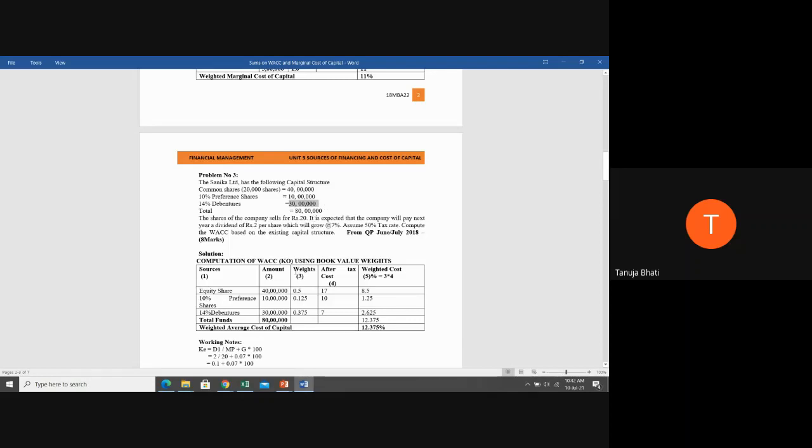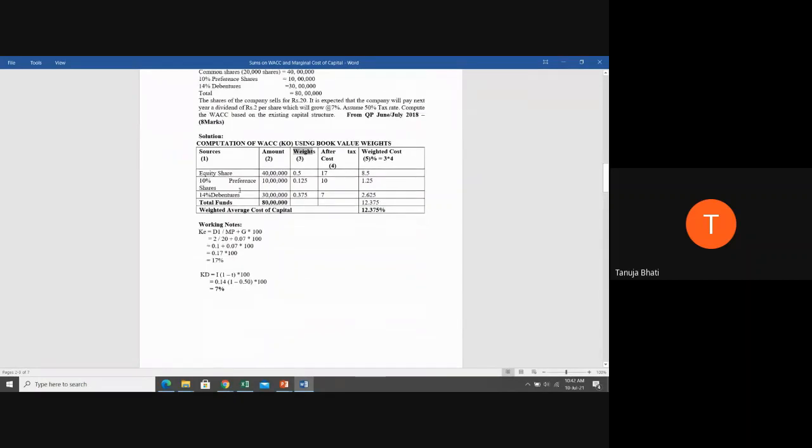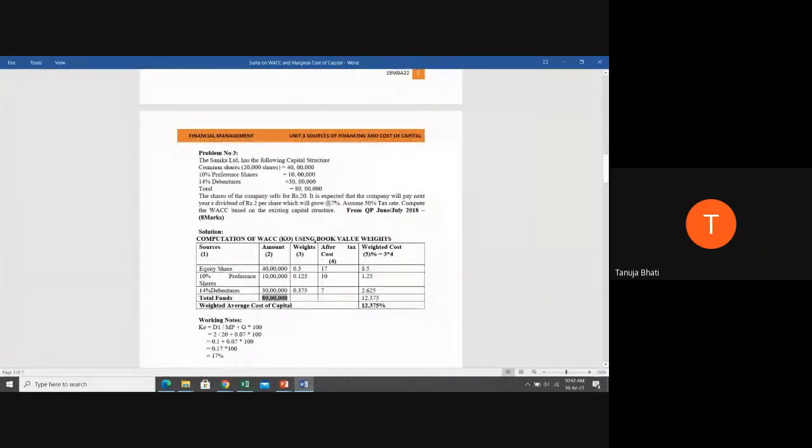Next, I need to assign weights. How will I assign weights? I take the total. I take the individual amount divided by the total funds. So 40 lakh divided by 80 lakh, 10 lakh divided by 80 lakh, and 30 lakh divided by 80 lakh. I get the weights.